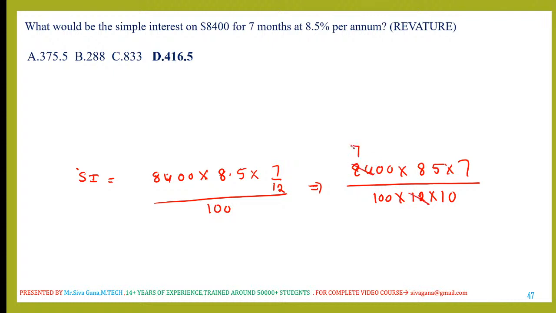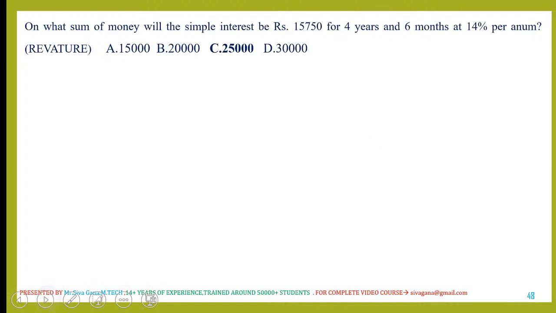I already made the calculation, so the answer is 416.5. That is the reason why I'm giving the solution right away instead of wasting time.